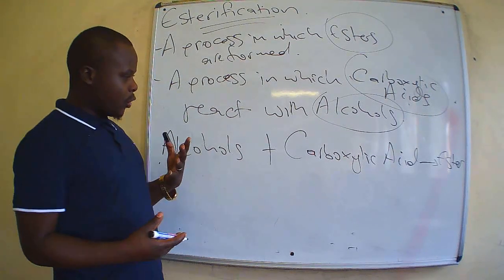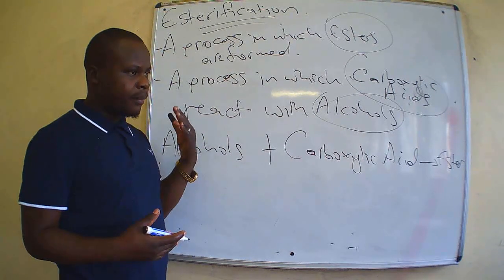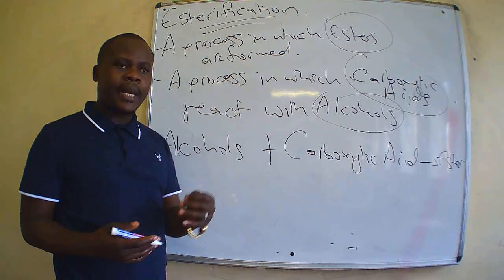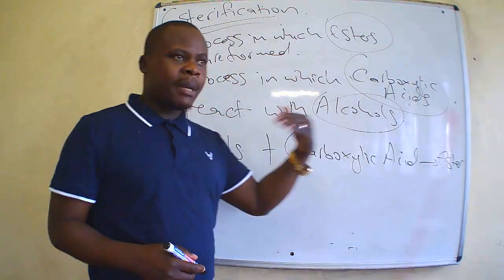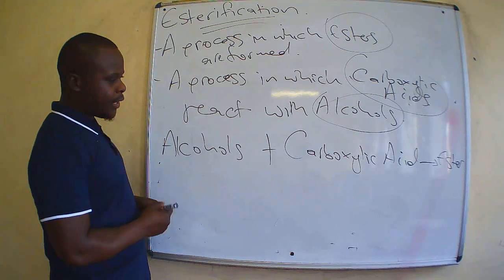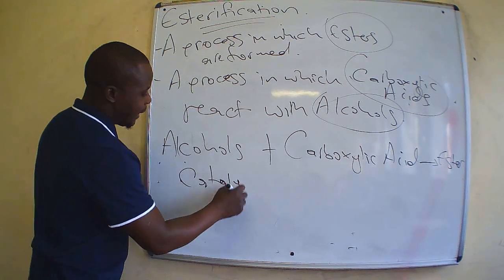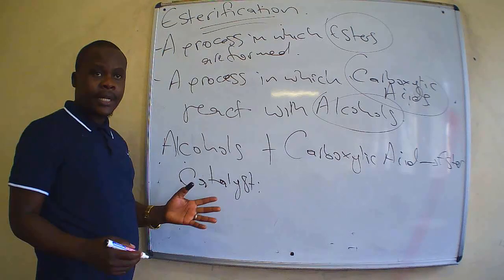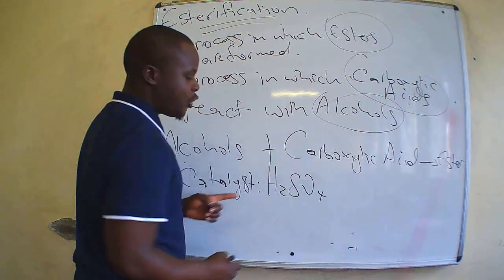Alright, so let us go deeper into understanding using some structural formulas, so that at least we see how exactly an ester is formed. But before we get deeper into that, let us also understand that this reaction involves a catalyst. In this case, the catalyst is sulfuric acid, which is H2SO4.